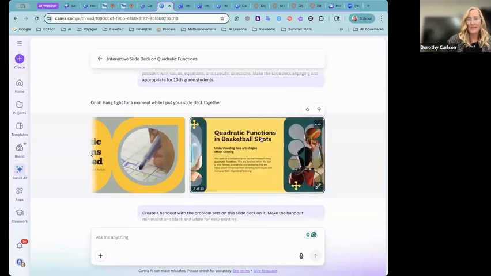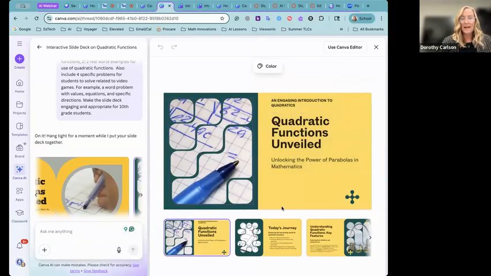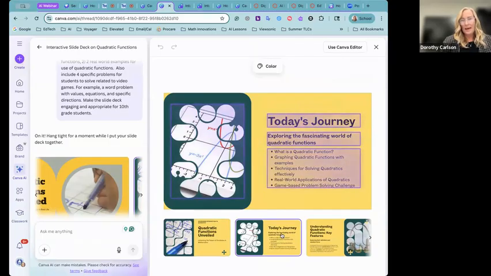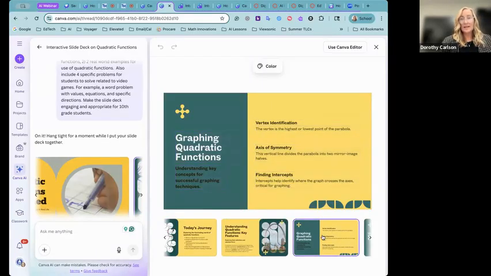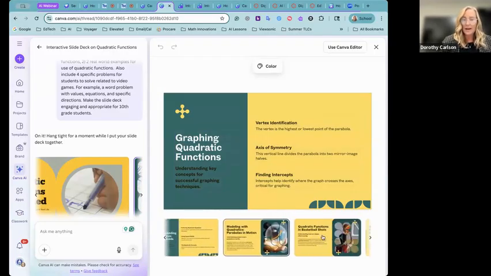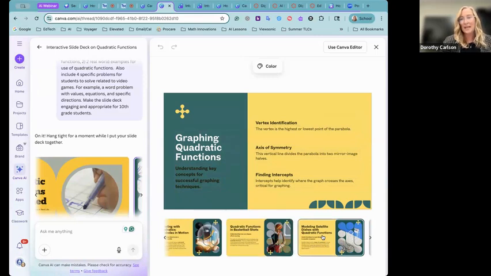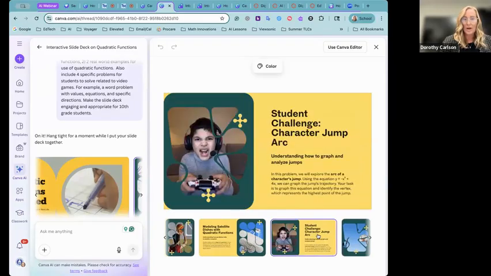And this is the one that I liked the best, but I want to take a closer look at it. So I'm going to click on it. And then I can look through more specifically what's on that slide. Maybe I don't like this slide, but I do like this one because it defines what it is. And I do like this one because it's got some key terms in there that I want students to be sure they have. So I'm kind of going to scroll through. I'm really interested in those problem sets that it created for students. So student challenge. Ooh, okay, I like this problem, but the picture is not what I was hoping for.